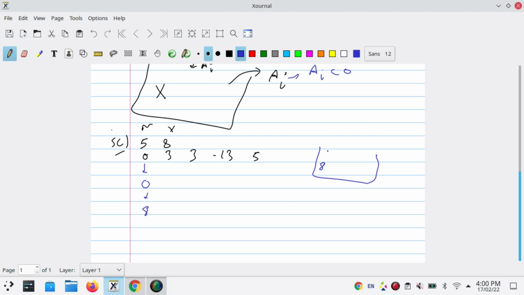At i equals 1, it is positive, so the number of people becomes 8 plus 3, that is 11.